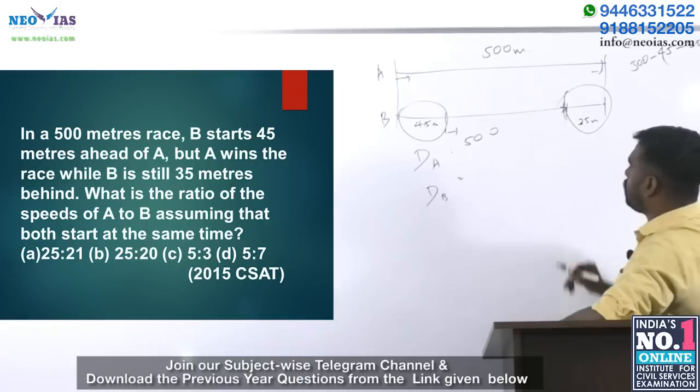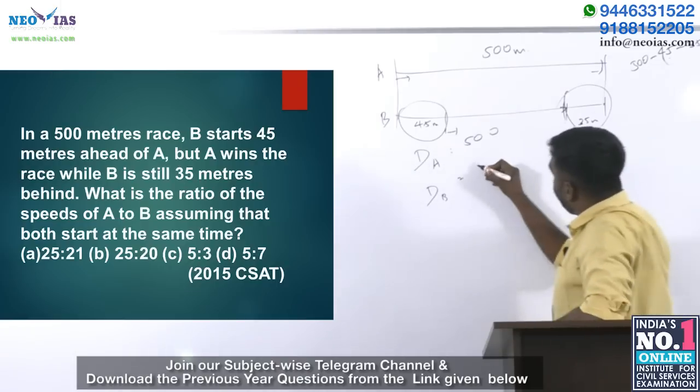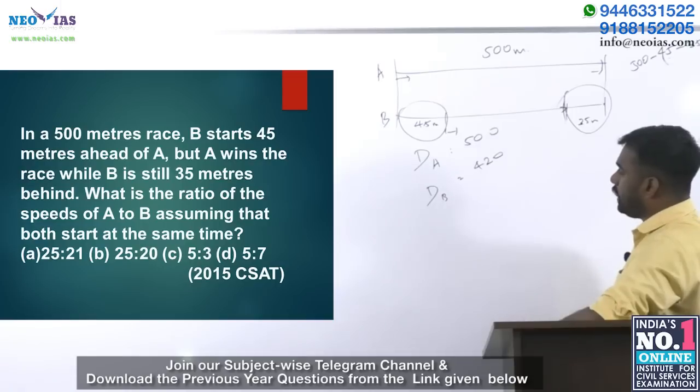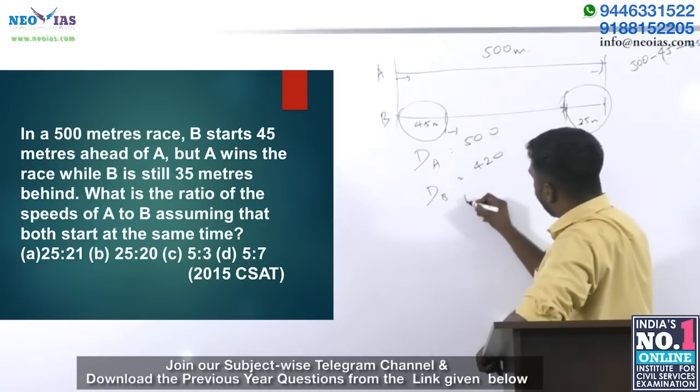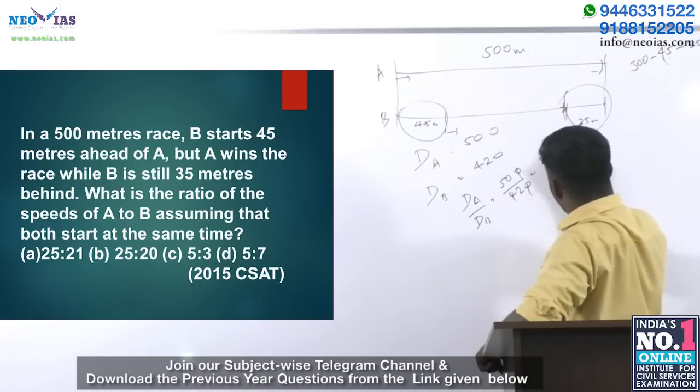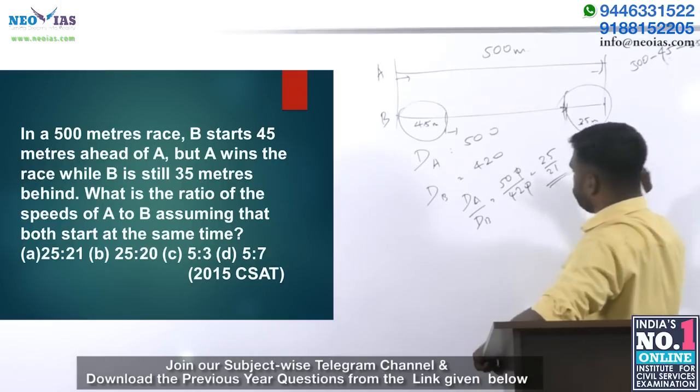This is the distance covered by B, that is 420. So the ratio of the distance covered is what? 500 to 420, 25 is to 21. Right.